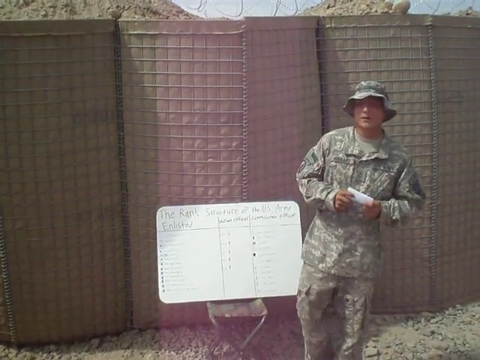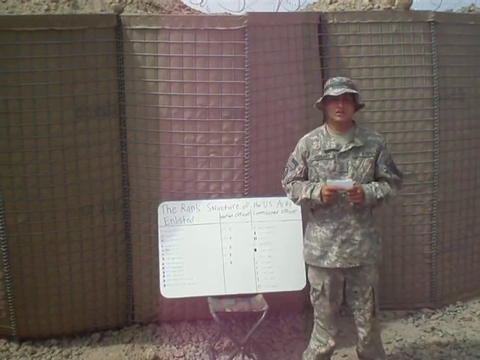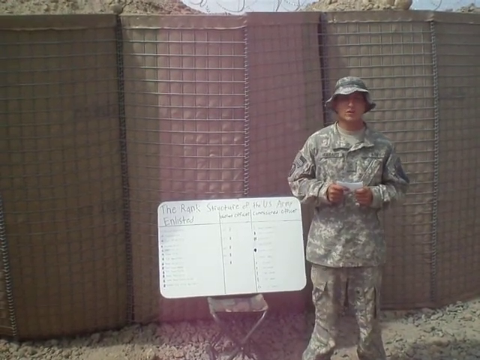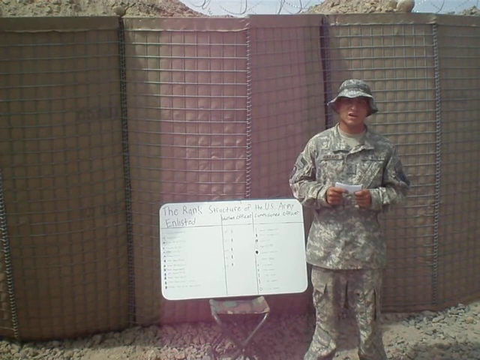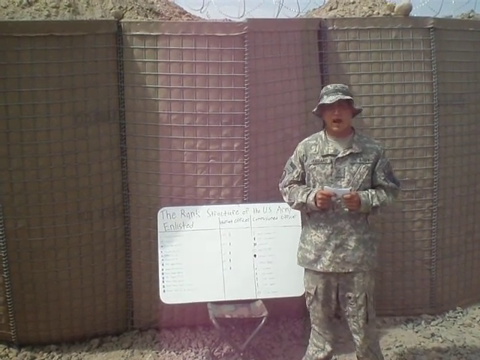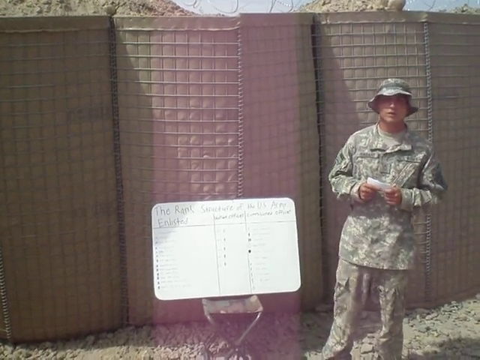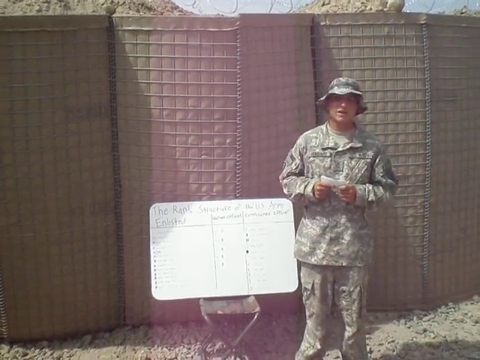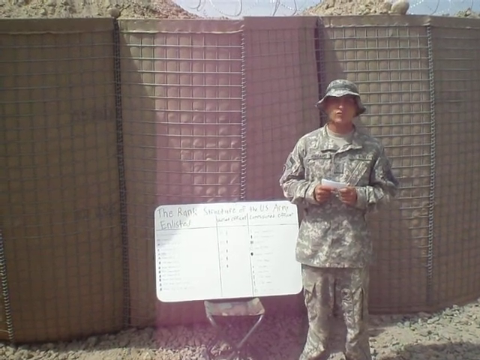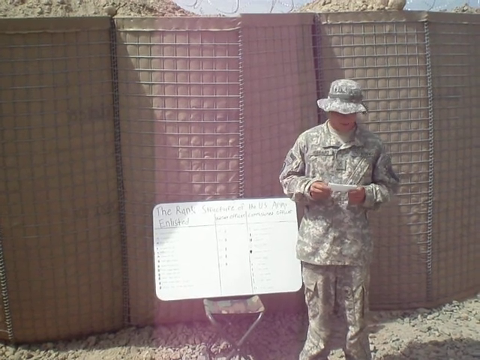The next area we will talk about is Chief Warrant Officer. The lowest ranking level is a Chief Warrant Officer 1. Even though he is the lowest ranking Chief Warrant Officer, he still outranks any enlisted soldier, even the Sergeant Major of the Army. After Chief Warrant Officer 1, you have Chief Warrant Officer 2, Chief Warrant Officer 3, Chief Warrant Officer 4, and Chief Warrant Officer 5. Chief Warrant Officers are usually pilots and usually fly airplanes.